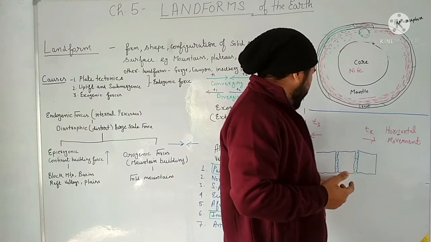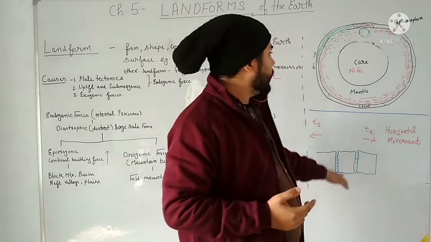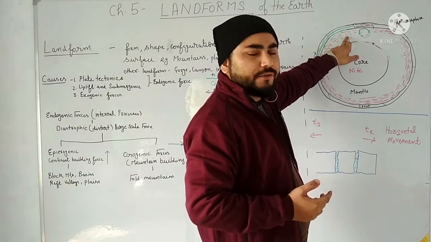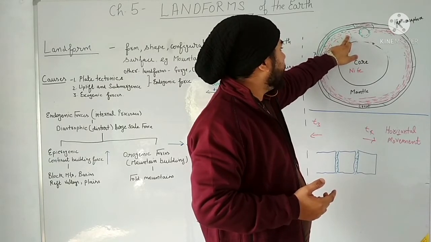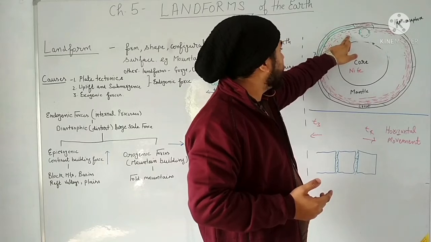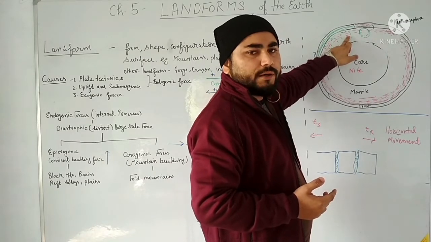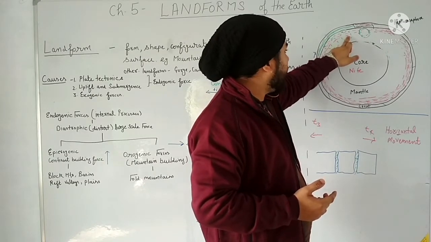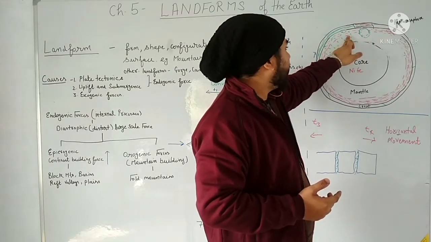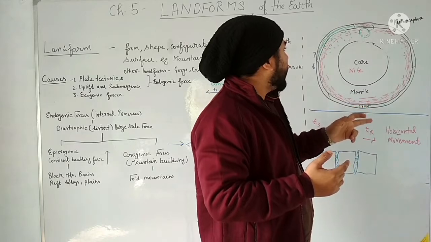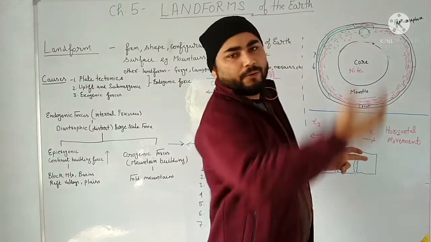First of all, from here lava can come out. This is asthenosphere lava, or you can say magma, which is inside the earth, the molten rocks, and they are under tremendous pressure and are very restless to come outside.